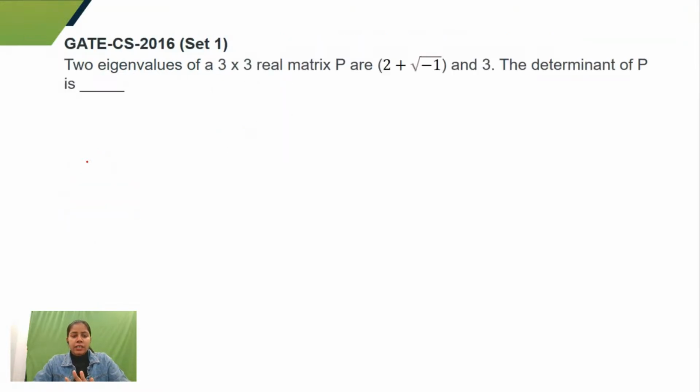Yeah, this is another question. It is from GATE CS 2016. We have been given two eigenvalues of a matrix P. We have to find the determinant of P. Again, the question says that P is a 3 cross 3 matrix, but we have been given only two eigenvalues. So how do I work on that? Tell me, guys, how would I work on that? Just think about it.